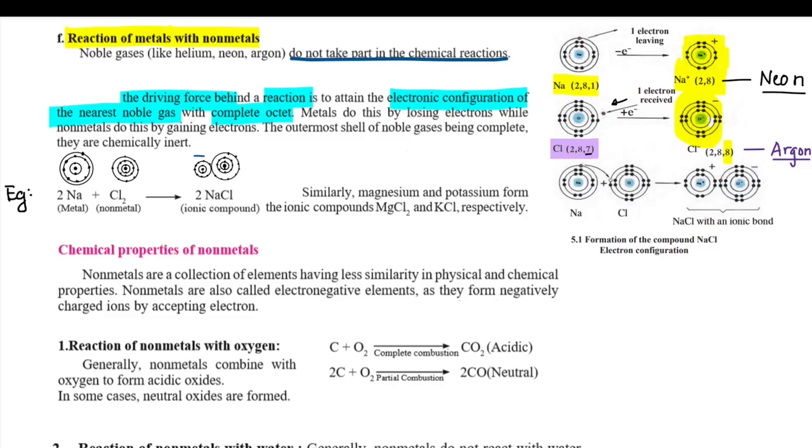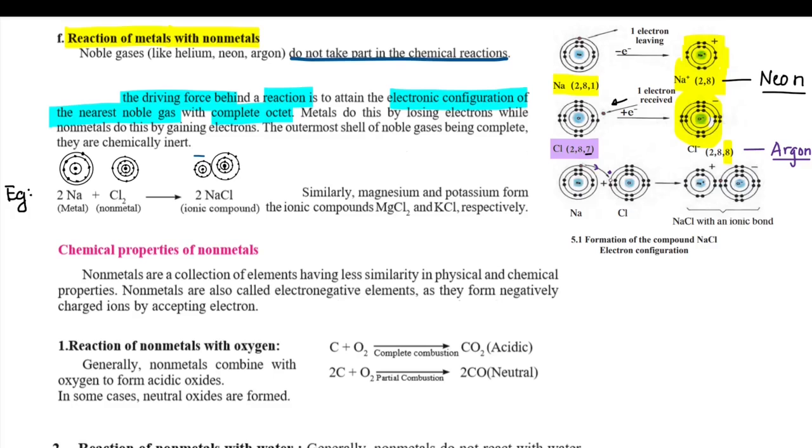Now sodium ion has a positive charge and chloride ion has got a negative charge. So sodium loses an electron to chlorine. Chlorine accepts that electron, and it forms a chloride ion which is negatively charged.